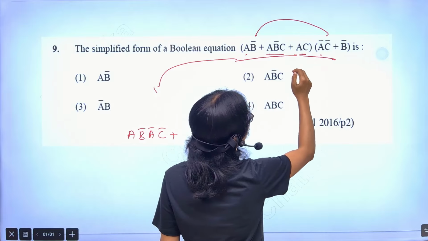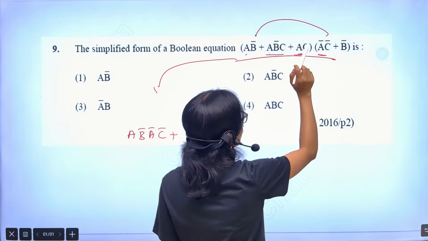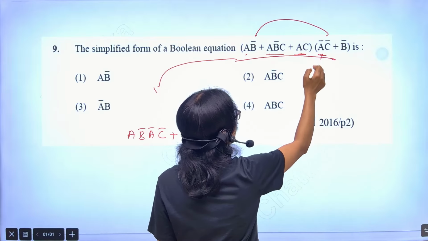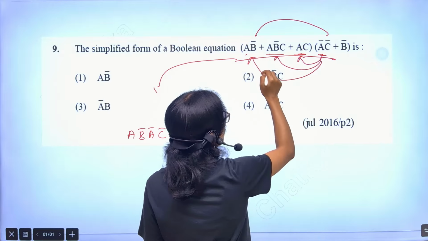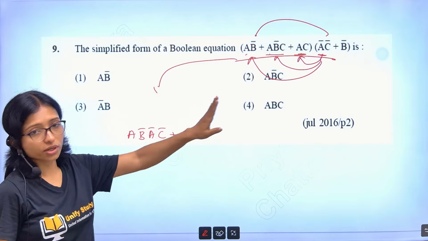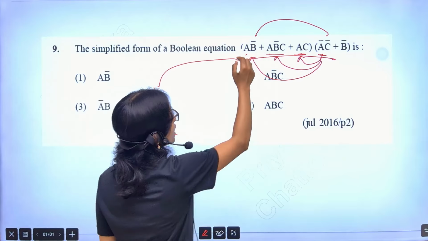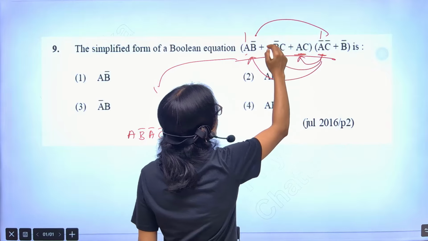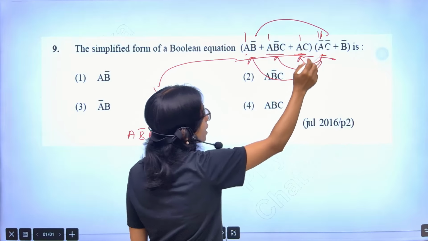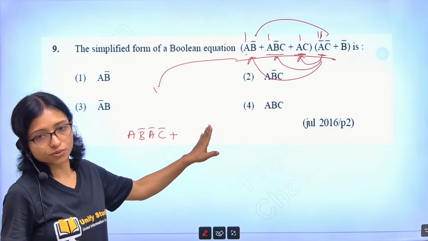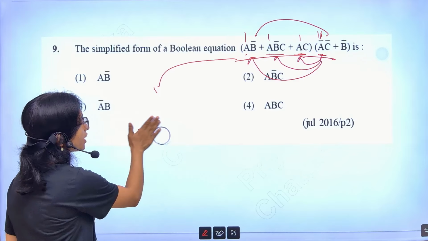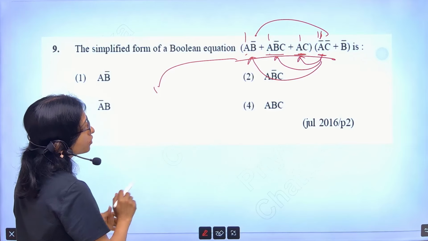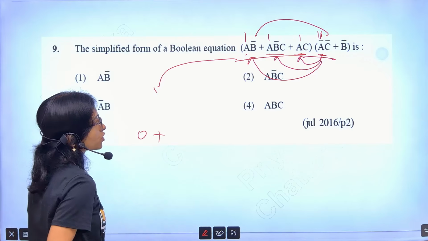Now again you will see this is a bar, it will be again 0. So whenever you are multiplying this one, then also 0, this one, then also 0, this one, then also 0. No need to write. Everywhere you are getting a and a bar, again a bar, again a bar. So these all will be 0. No need to write it. That's why you can do it before also. So you are getting 0 actually.